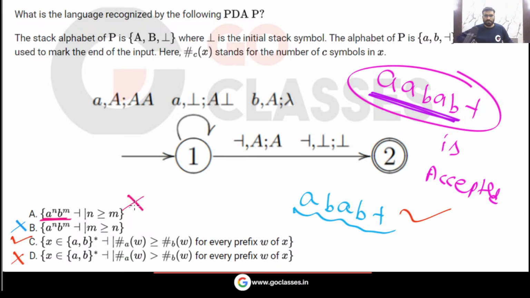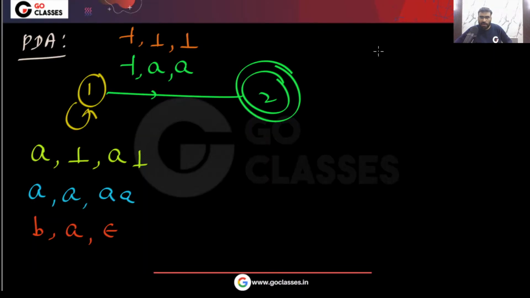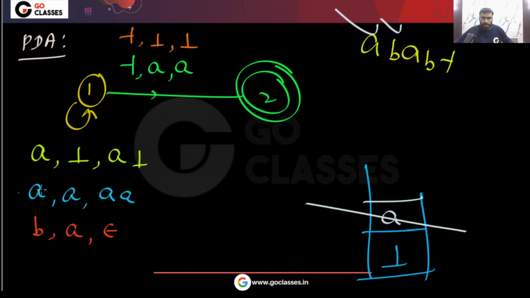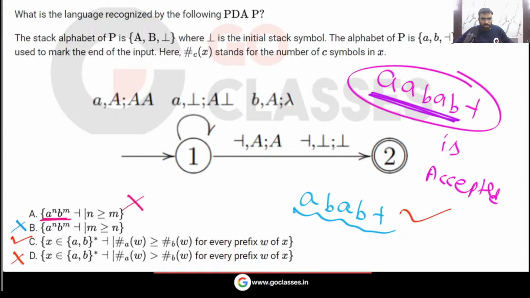Is this clear? You can check in this PDA, you can check AB, that will be accepted. What will happen in this PDA if I give you this string AB and marker? Let me tell you. Initially this symbol you have on the stack. If symbol A comes, then you will push it. If symbol B comes, you will pop it. If symbol A comes, you will push it. If symbol B comes, you will pop it. At the end, you will go to state number 2. So you can see this string is also accepted. So you can easily see that for this question, the answer will be option C.